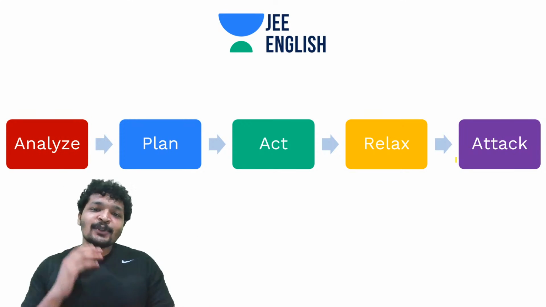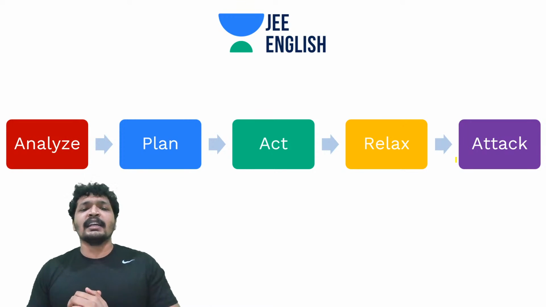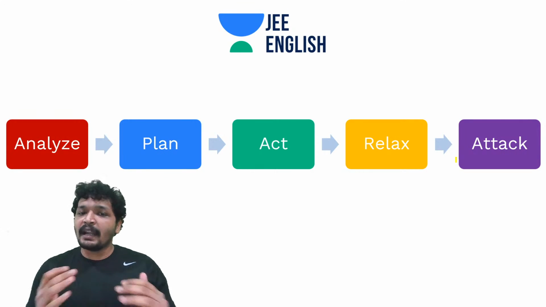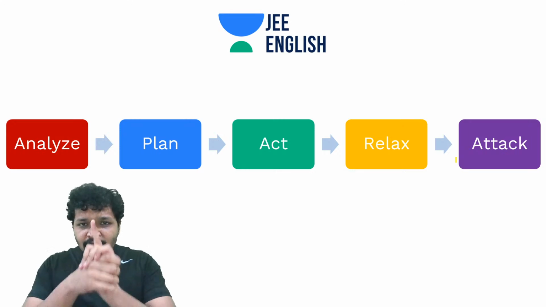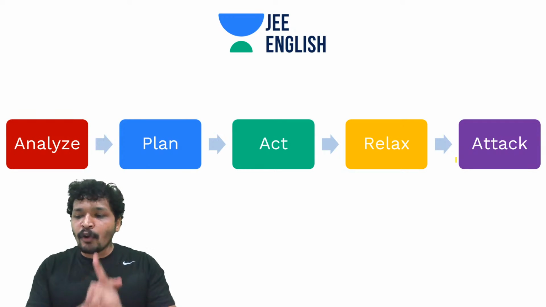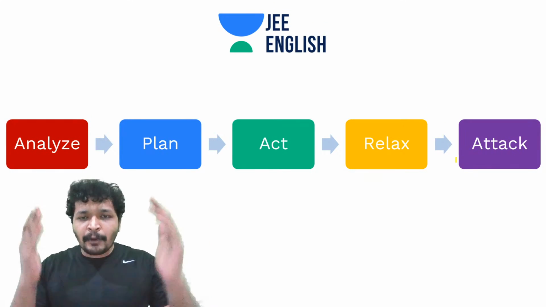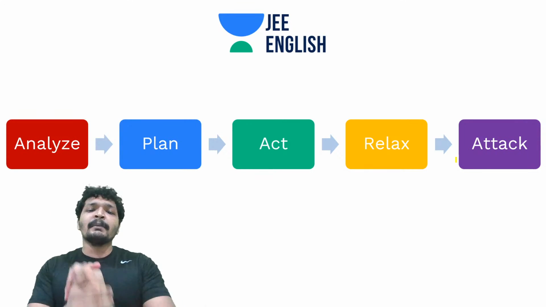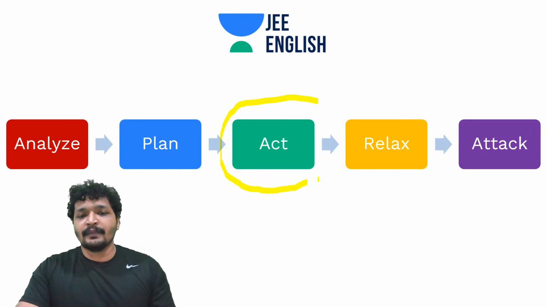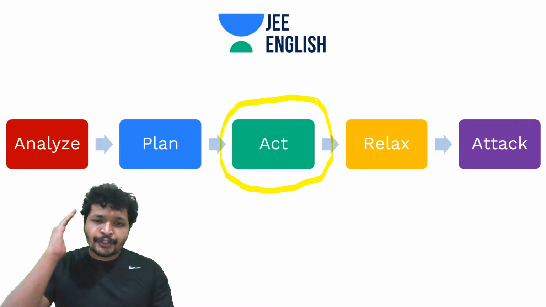Okay, there are some hacks to attack. We will discuss about it. There are some really cool ways to analyze the data. And there is a robust planning strategy or a planning method. And action is yours. I'll give you everything that you need, but you need to act on it. That's the most important part of it. We can discuss everything, but the most important part is to act. Remember that nothing will happen without this action. Get that point, students? It should be clear in your mind and you should be confident about it. You should have that mindset.